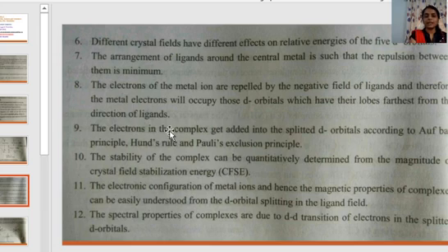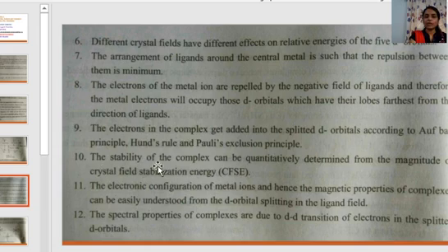The electrons in the complex get added into the split d orbitals according to the aufbau principle, Hund's rule and Pauli's exclusion principle. We have learned all these principles, used to fill the electrons while writing the electronic configuration of any atom. In the same way, here also we will fill the electrons for the complex.